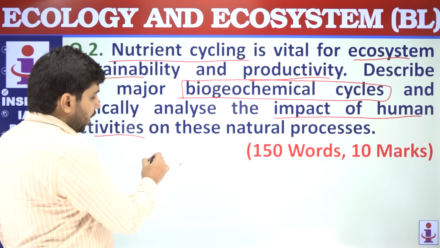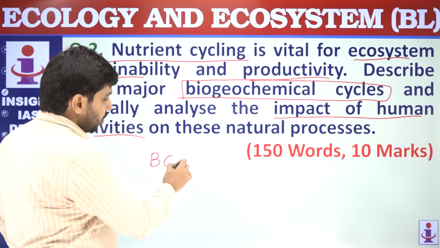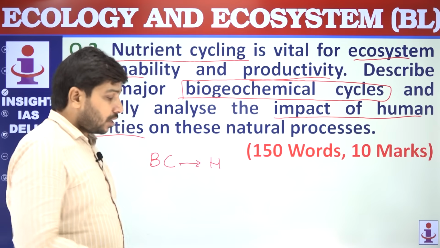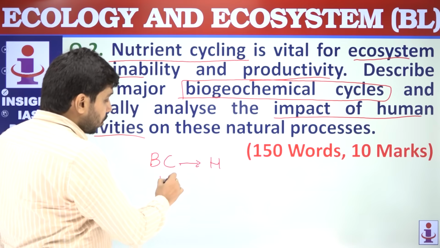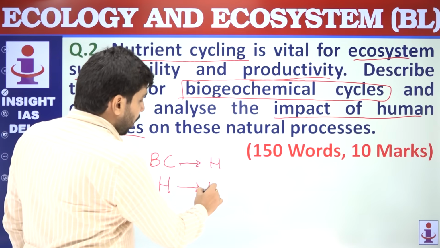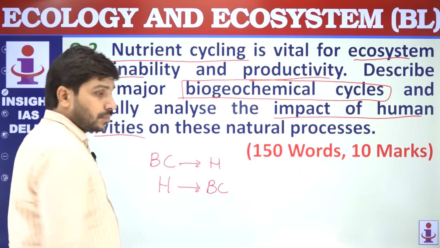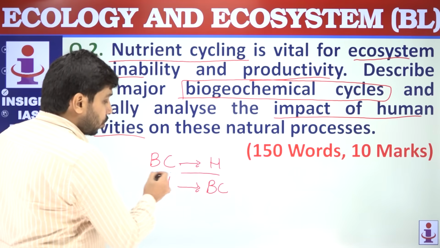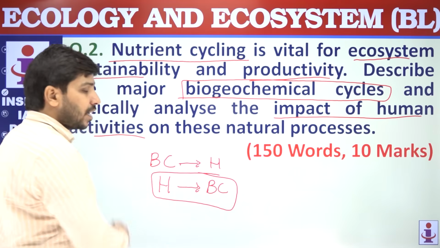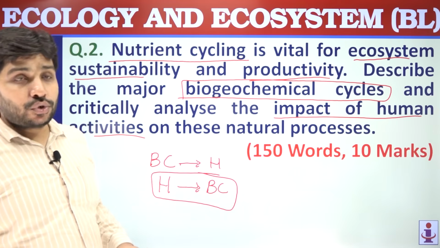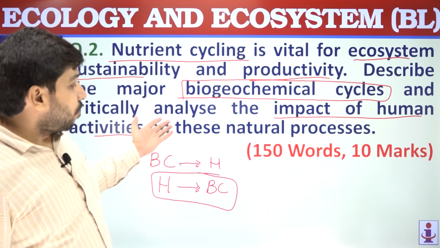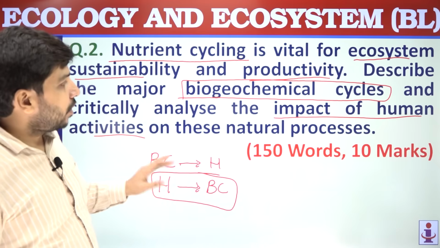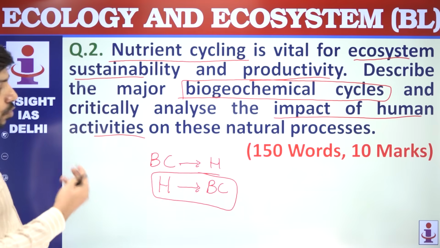First is impact of biogeochemical cycles on humans. This could be one aspect. The other aspect is impact of humans on biogeochemical cycles. Right. So the question is asking about this aspect. So in a hurry, you should not write the impact of biogeochemical cycles on humans. You should be very careful while reading the question. So what could be your answer?